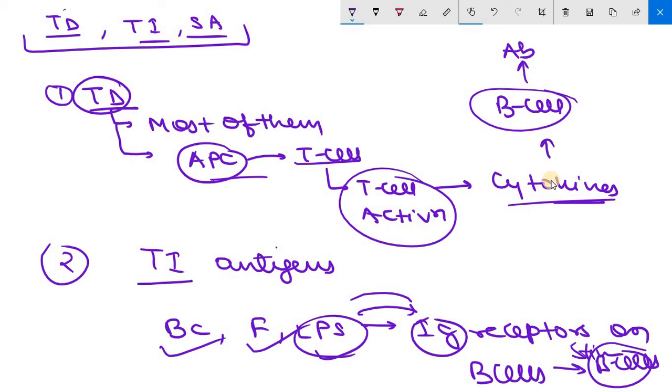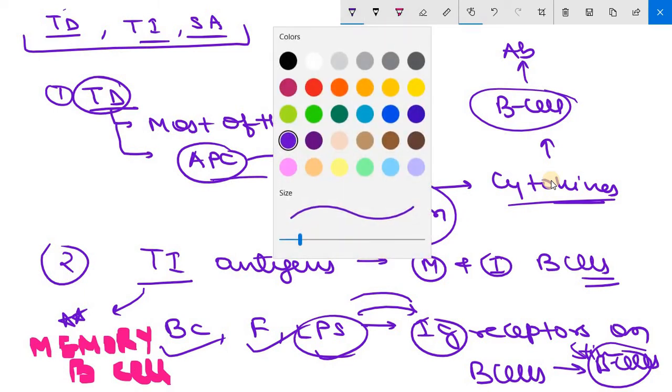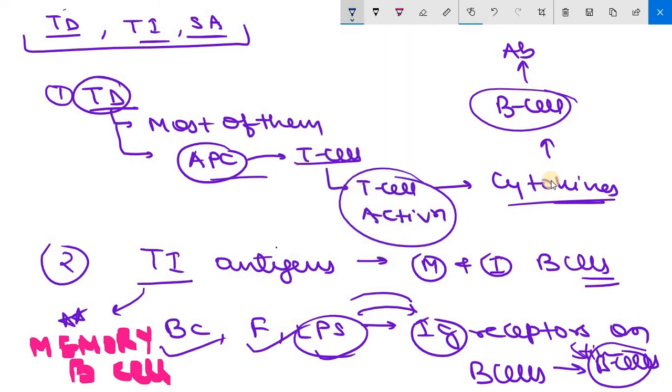And it leads to increased secretion of non-specific antibodies. Specificity is lower here. There will be secretion of different types of antibodies. Clear? Now the next point, TI antigens can activate both mature and immature B cells. Clear? One more important point I need to mention here by changing the color: in T cell independent antigens there will be no formation of memory B cells. Mind it, very important point. Memory B cells will not be formed here.